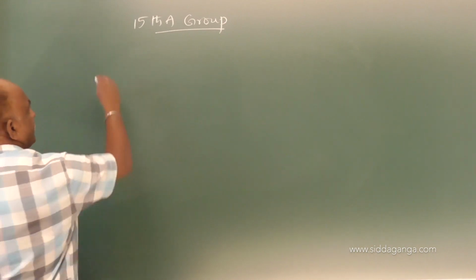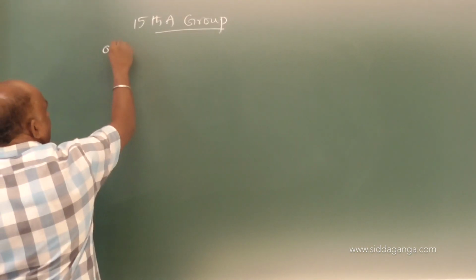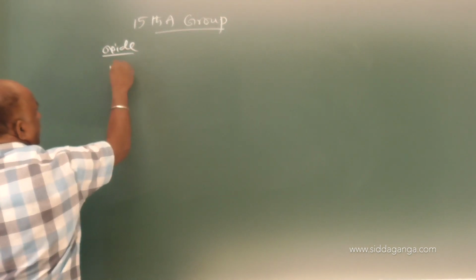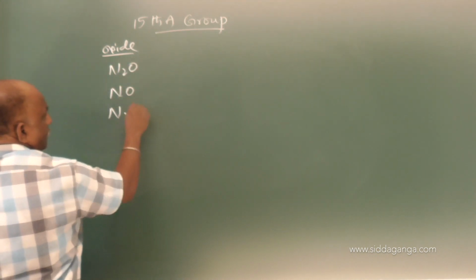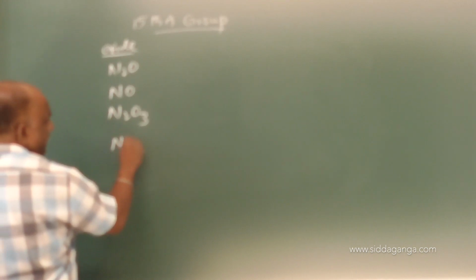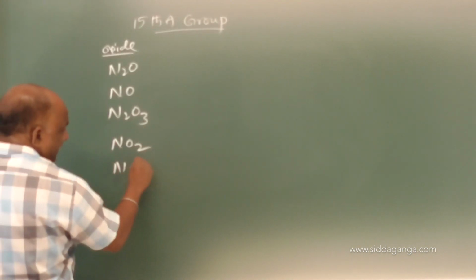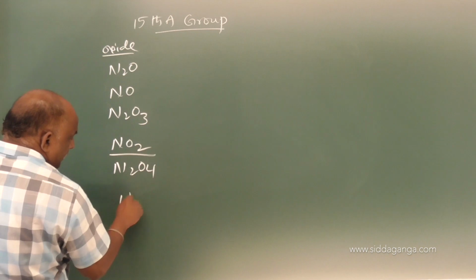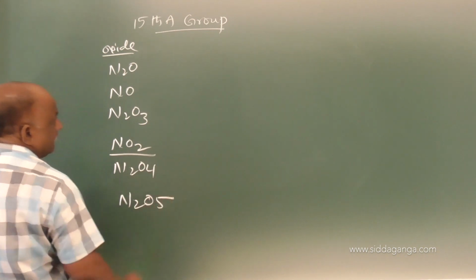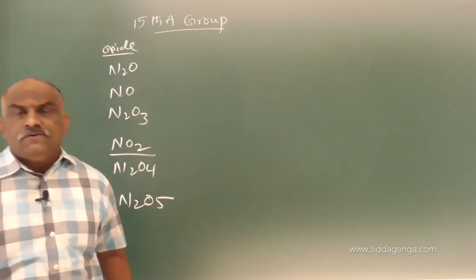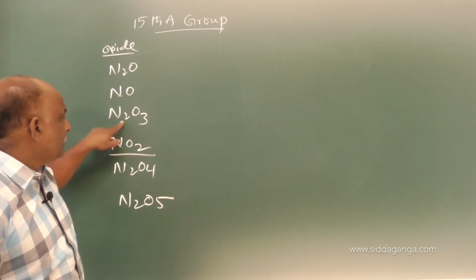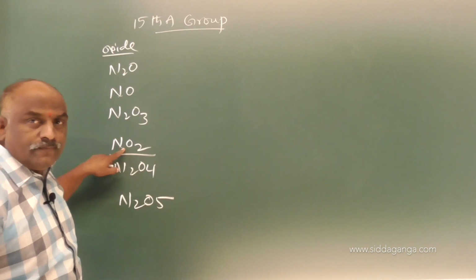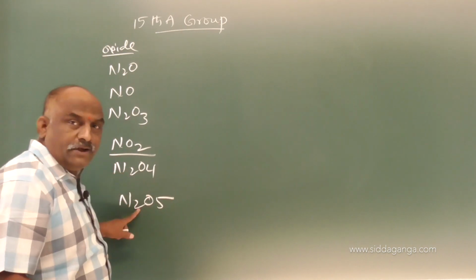So here oxide number 1 N2O, NO, N2O3, NO2, N2O4 and followed by N2O5. So these are the 5 types of oxides: N2O, NO, N2O3, NO2, N2O4, N2O5.